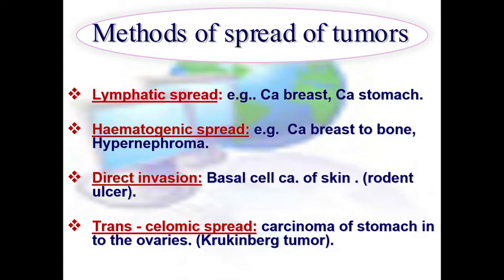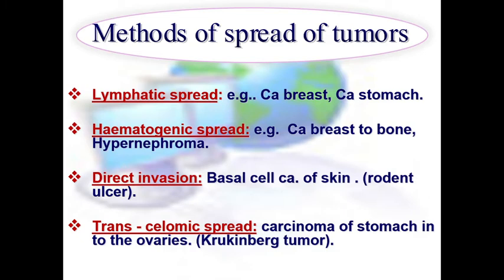Between the internal and external venous plexuses there is communication, so it goes to the body of the vertebrae and causes secondary metastasis in the dorsal spine. Hypernephroma passes through the renal vein and goes to the bone, resulting in a pathological fracture of the bone.